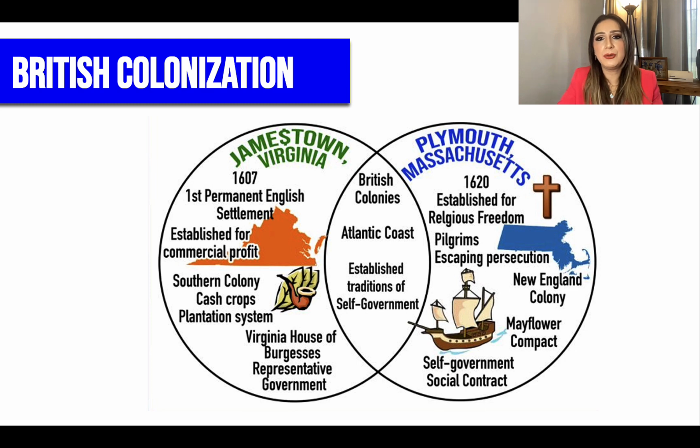It's important to know the difference when comparing Jamestown, Virginia and Plymouth, Massachusetts. I need you to know that Jamestown was the first permanent English settlement, and it was established for commercial profit, meaning to make money. They became successful because of tobacco as their cash crop, and they had the Virginia House of Burgesses, a representative assembly. The difference with Plymouth is that it's the second colony established for religious reasons, for Pilgrims who were escaping persecution. They actually signed a self-governing document, a social contract. So those are their differences.